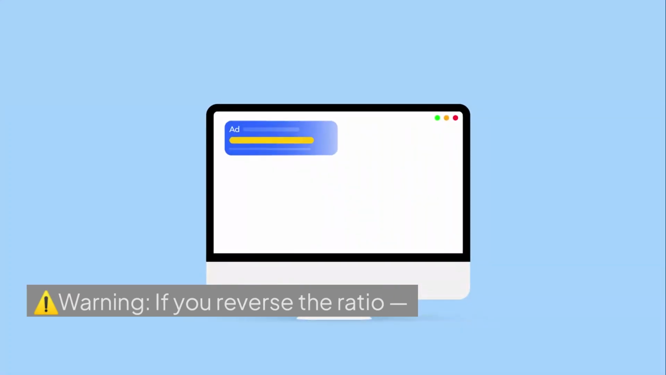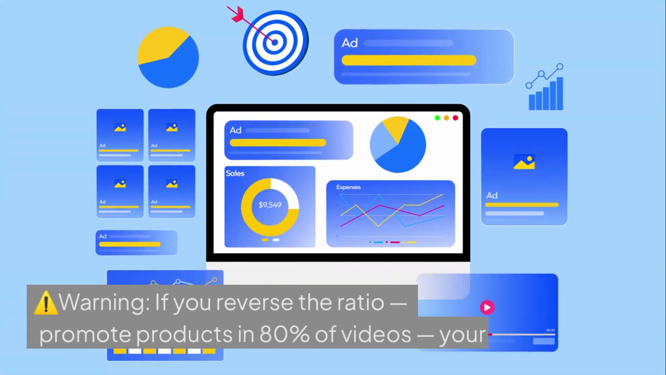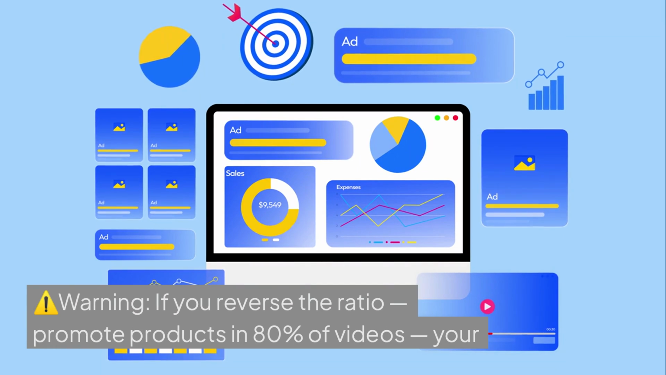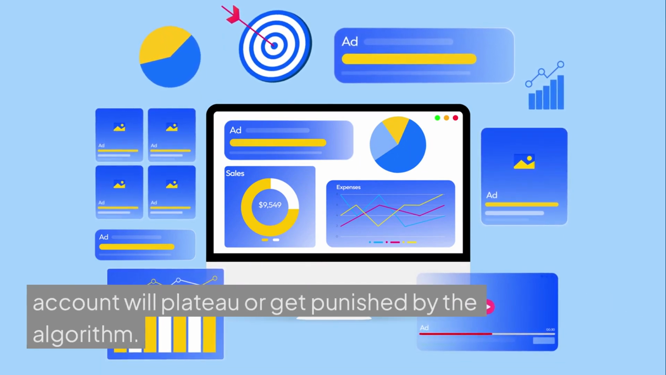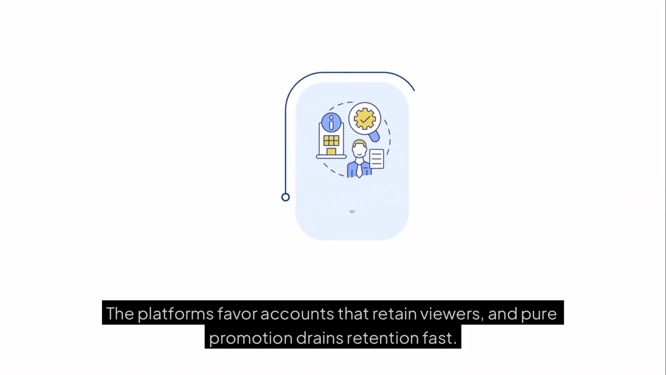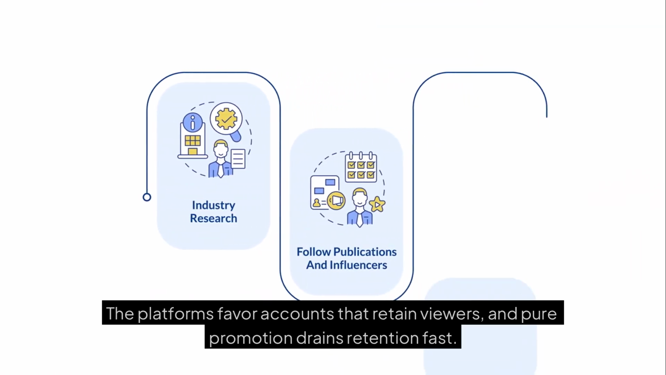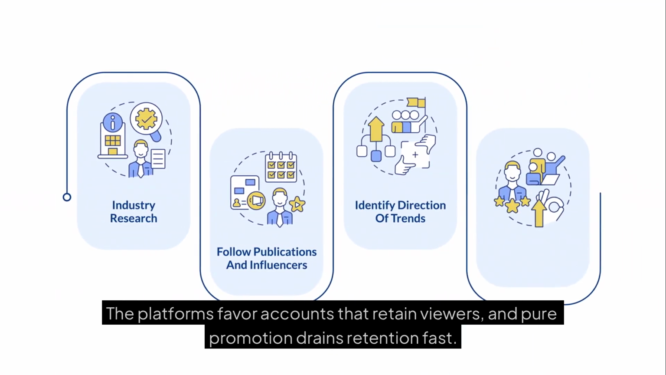Warning: if you reverse the ratio and promote products in 80% of videos, your account will plateau or get punished by the algorithm. The platforms favor accounts that retain viewers, and pure promotion drains retention fast.